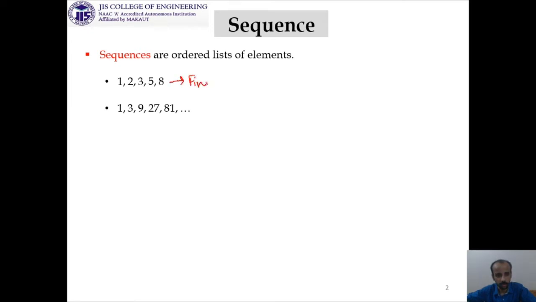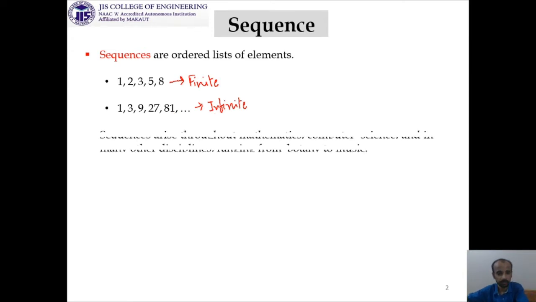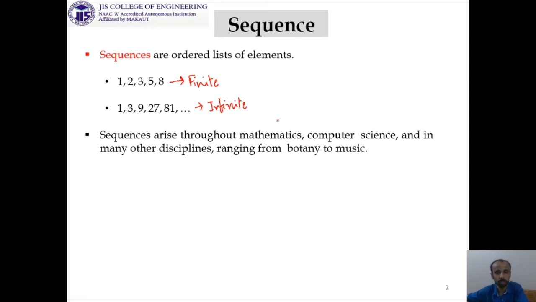One is finite and another one is infinite. That means when you are thinking about the total numbers in a sequence, sometimes you can count and stop and sometimes you can count but not stop. Now, sequences arise throughout mathematics, computer science and all other related fields. In any scientific application you can think of, you will always get sequences over there.